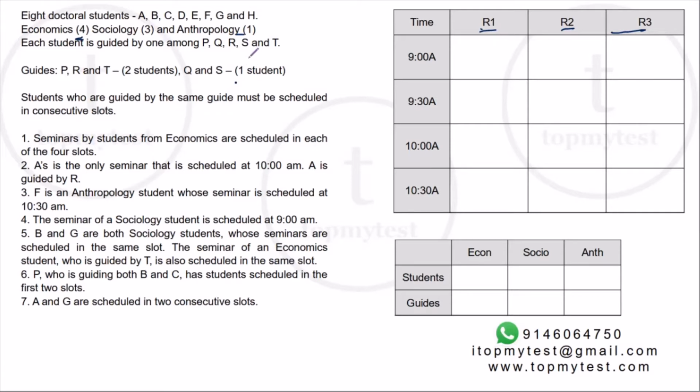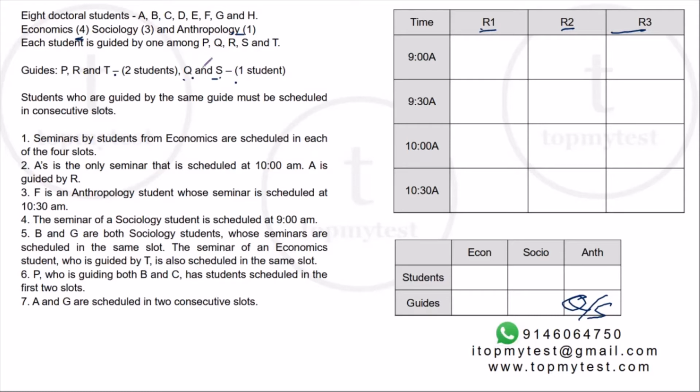Because suppose there is a professor who can guide two students and he belongs to the anthropology department, then his other student should also be from anthropology, in which case there will be two anthropology students. But there is only one anthropology student, which means P, R, T cannot belong to anthropology. It's only Q and S. One out of Q or S will belong to anthropology.